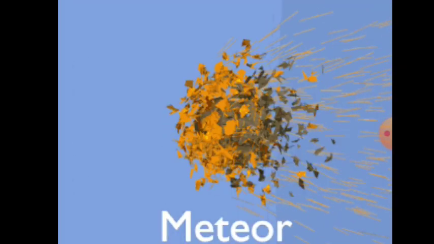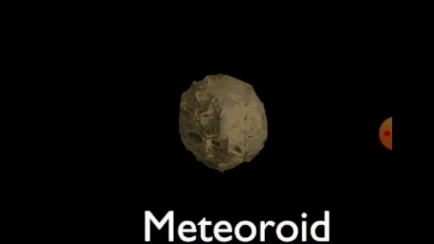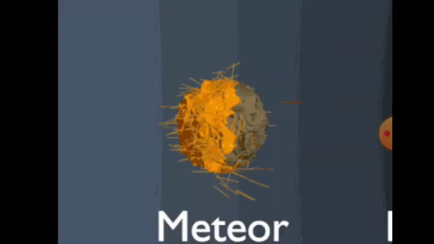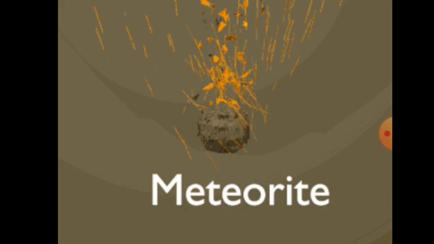Sometimes they even hit the Earth and we find small pieces of iron and stones scattered here and there. These parts of the meteoroids are called meteorites, which we can see in some museums.